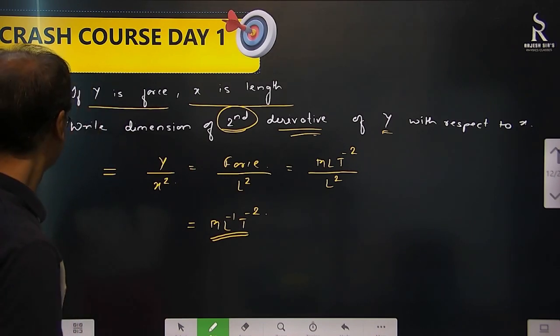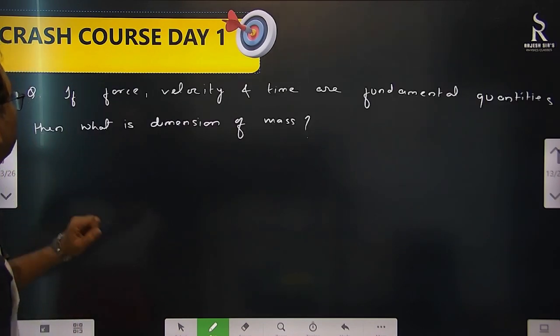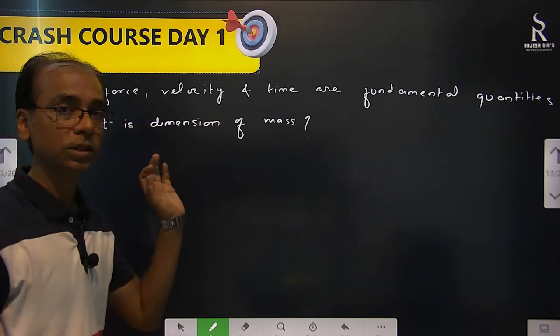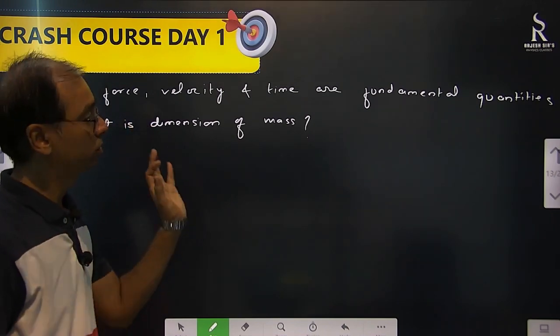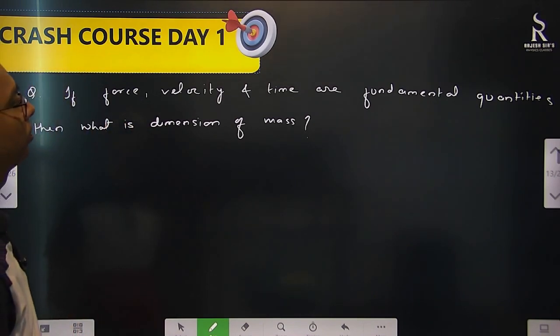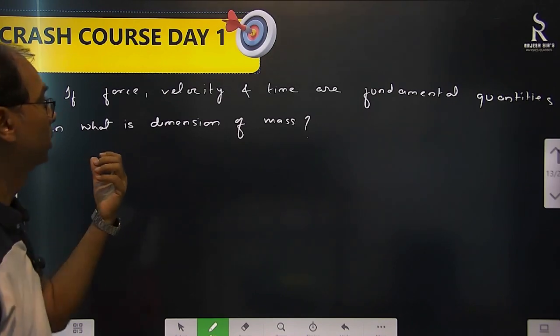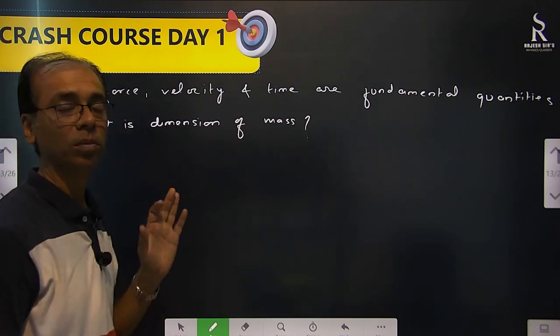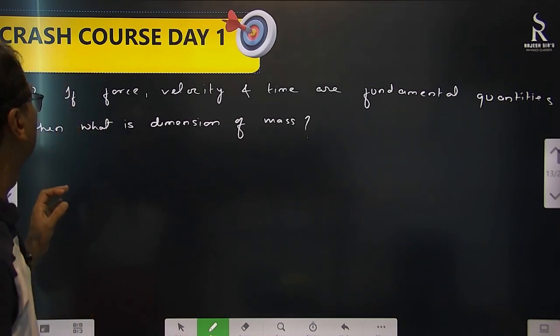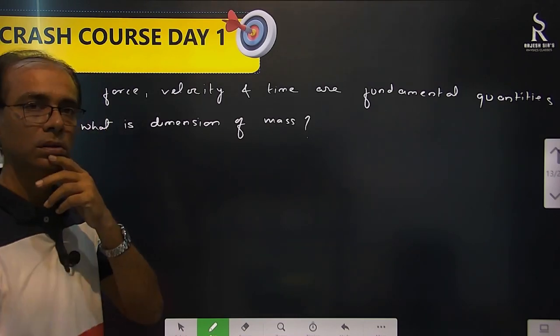Common question again. Whenever you are going to do PYQs, you will find this. If force, velocity and time are fundamental quantities, meaning they have changed the fundamental quantities from the normal mass, length, time, then what is the dimension of mass? How to find?